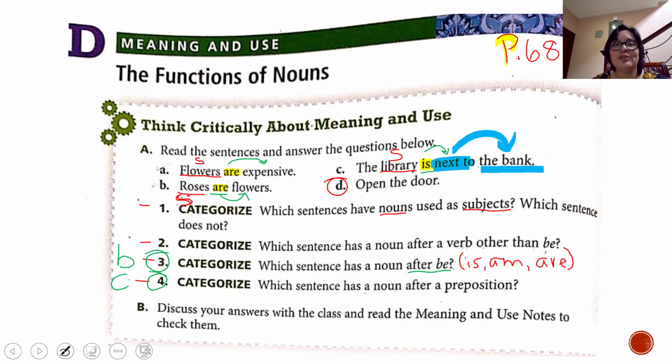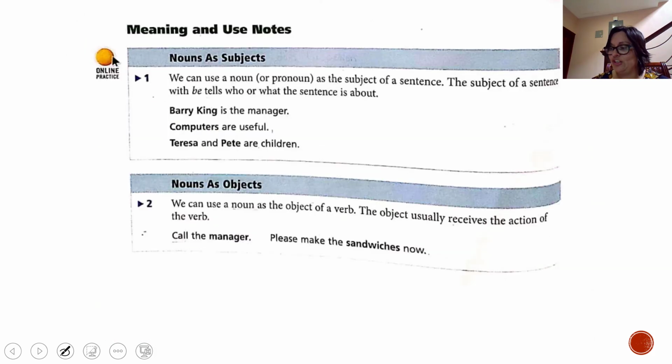Hopefully you understood this part. If not, you are going to understand with the exercises in the book. So let's continue in the same page, guys. Page 68. We are working in page 68. We are going to find these charts, meaning and use. Nouns as subjects. And I want you to highlight this.